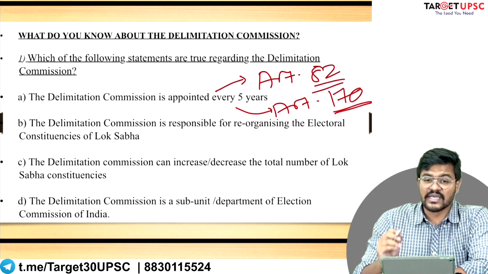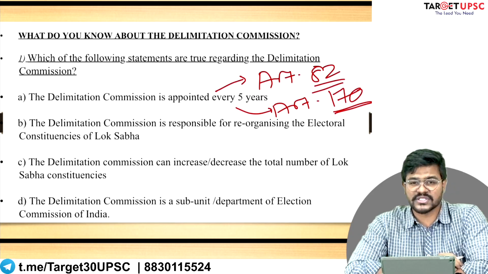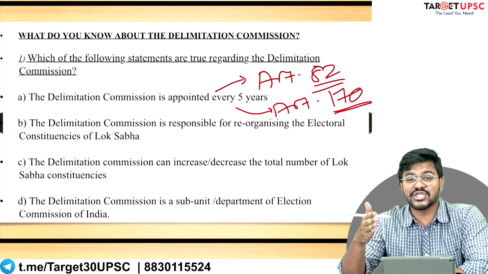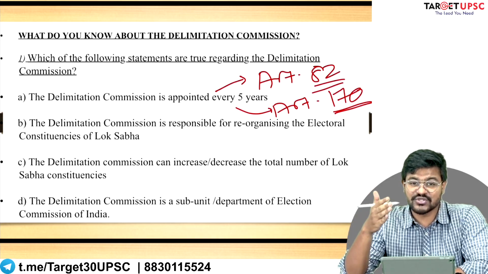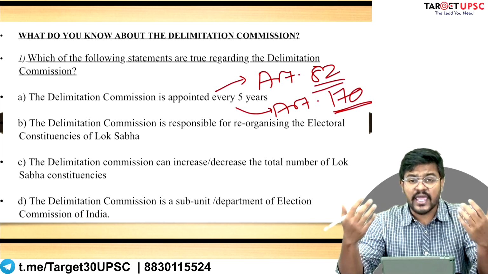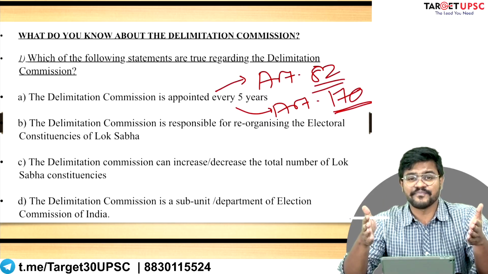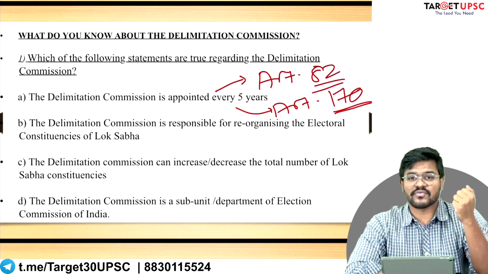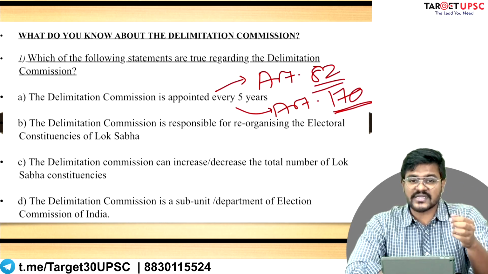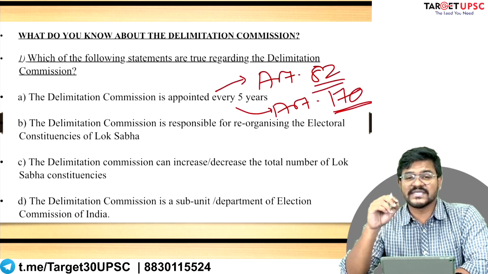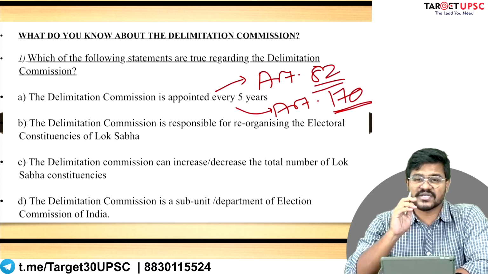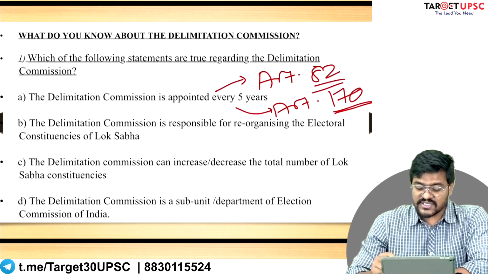So traditionally, a new delimitation commission should have been established after conducting each new census. When do we conduct a census? We conduct a census every 10 years. So ideally, as per the original scheme of the constitution, as soon as we are done with conducting a census, we should immediately establish a delimitation commission. So the first statement is wrong.